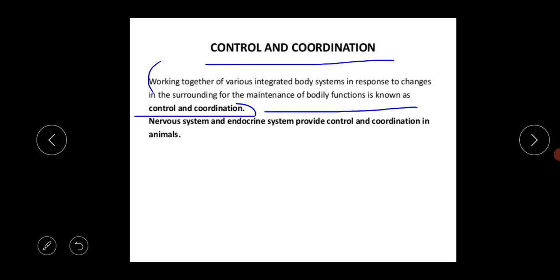So what is the meaning of coordination? Coordination is the working together of the various organs. In our body there are different organs, and each organ consists together and performs a definite function, and in this way one organ system is formed, like the respiratory, circulatory and digestive systems.